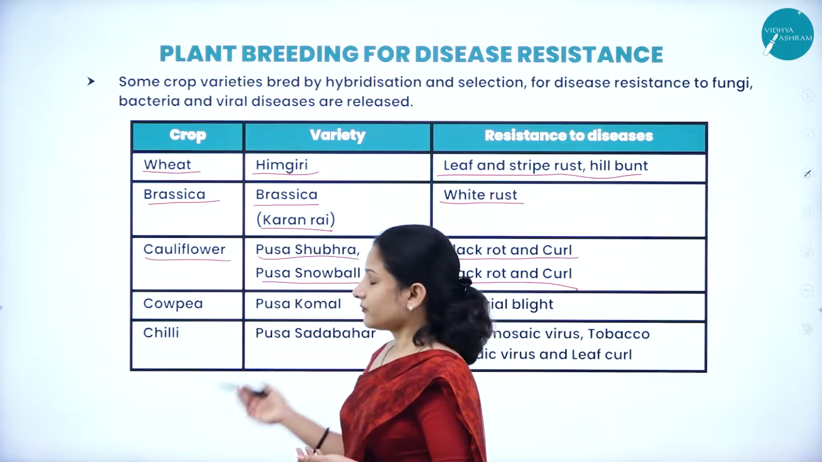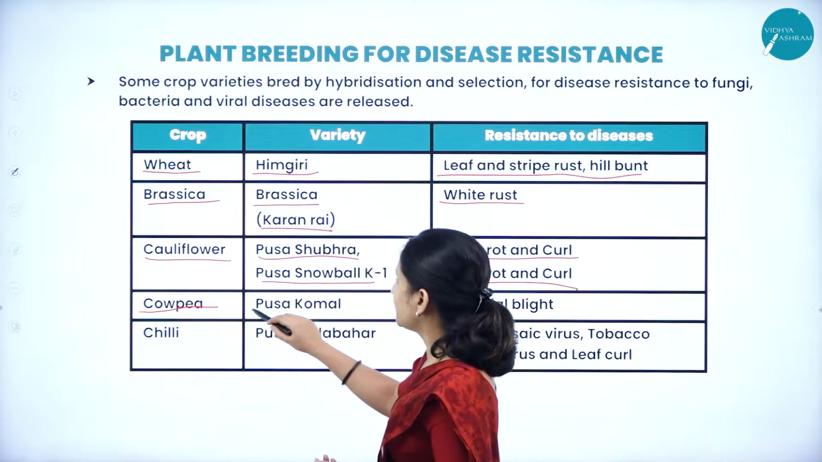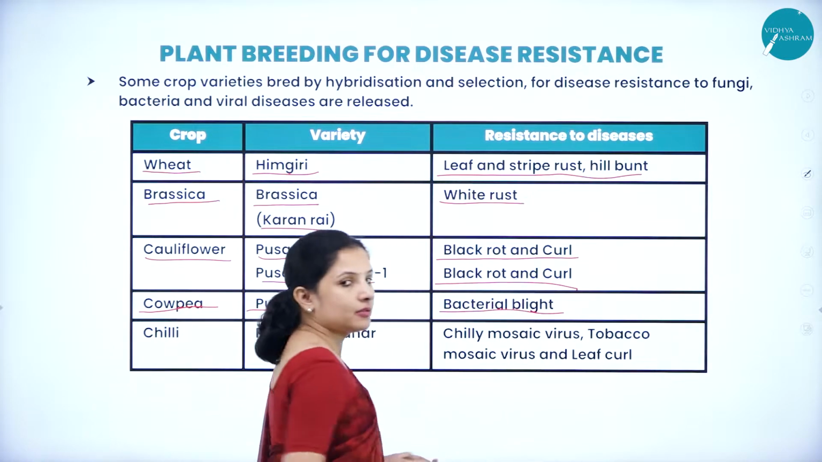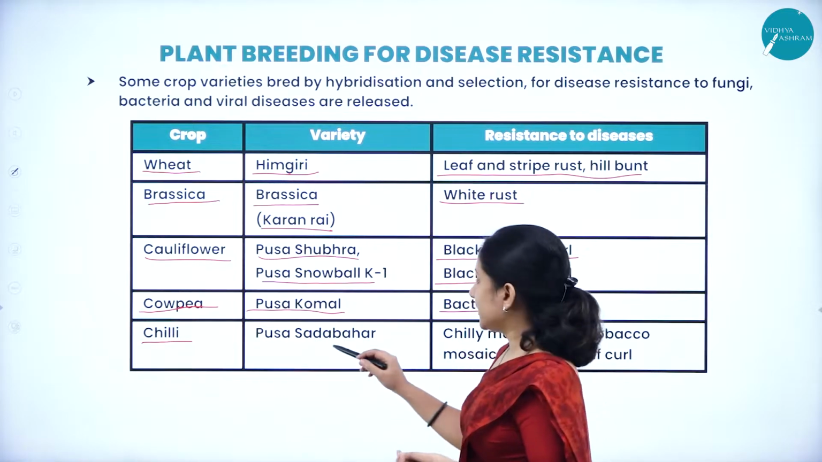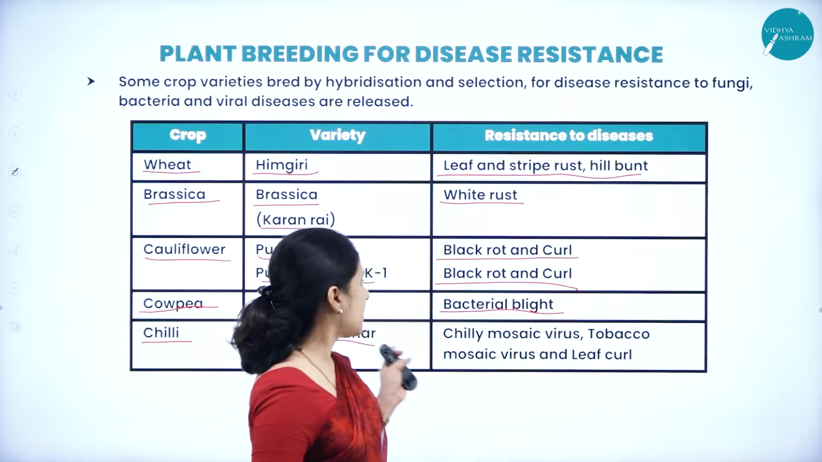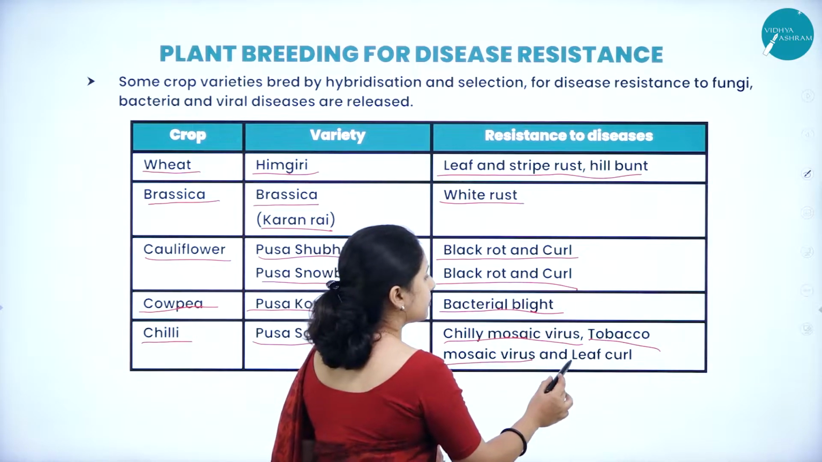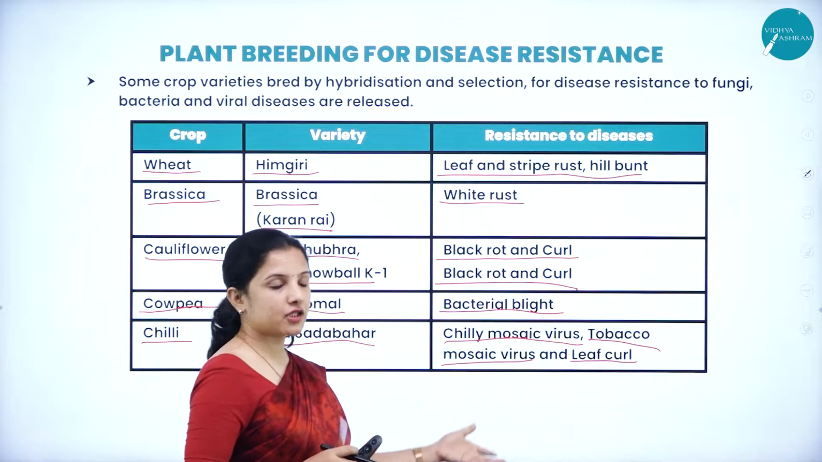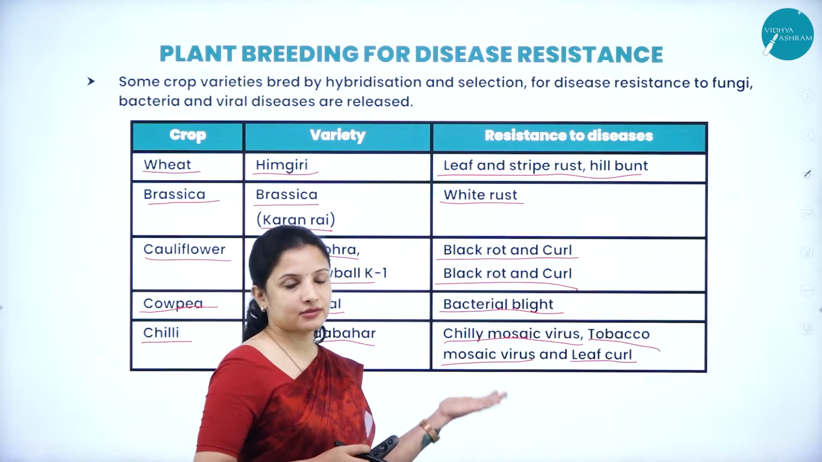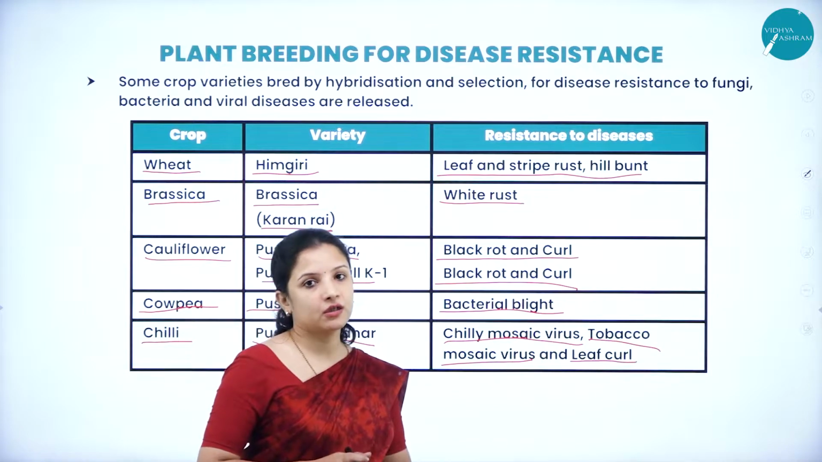Next, one more hybrid variety of crop, that is cowpea. It is called Pusa Komal. So Pusa Komal is resistant to bacterial blight disease. For chili, they have released a hybrid variety, that is Pusa Sadabahar. So Pusa Sadabahar is resistant to chili mosaic virus, tobacco mosaic virus, and also it is resistant to leaf curl. All these occur because of viral pathogens, or viruses. So they are resistant to all these viruses which cause chili mosaic, tobacco mosaic and leaf curling in that particular plant.